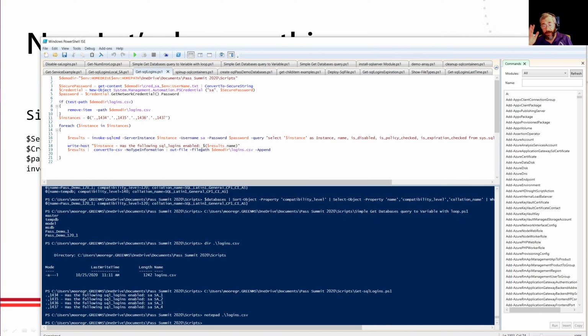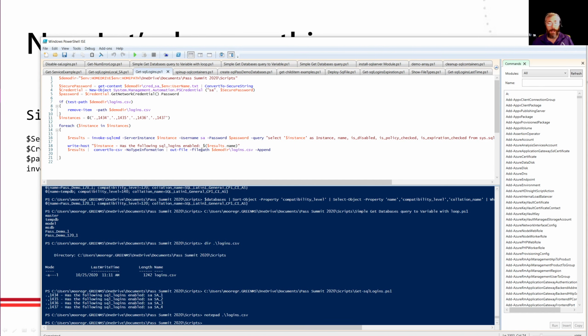Now, meanwhile, I've decided I want to go out to lunch. I've got a hot date. I want to see some friends, whatever. And the auditor comes back and says, no, this is not acceptable. You need to disable SA across all of your servers. And you're thinking, oh God, I got 100 servers out there. There goes my lunch and maybe goes my dinner.